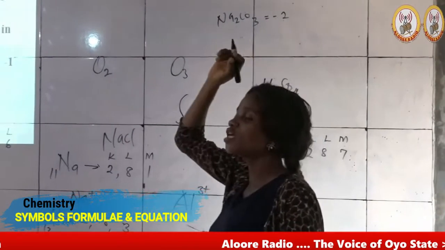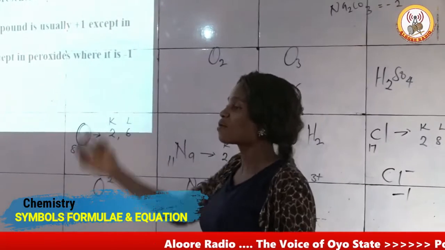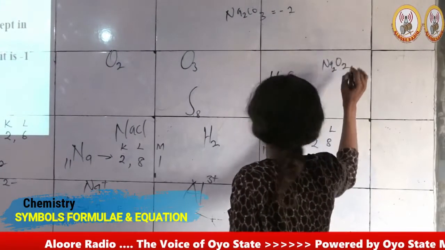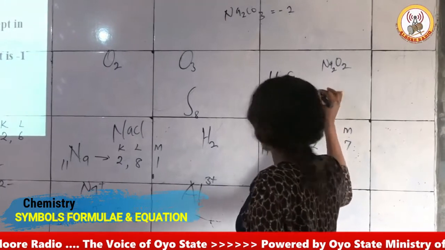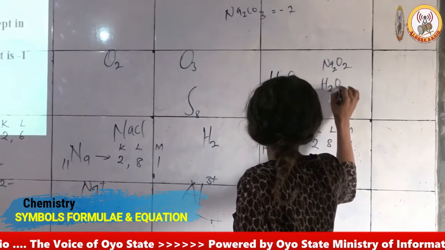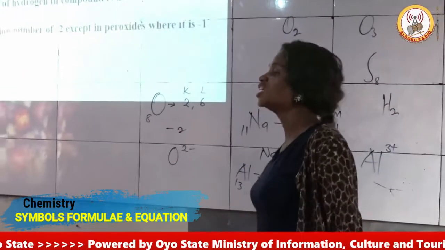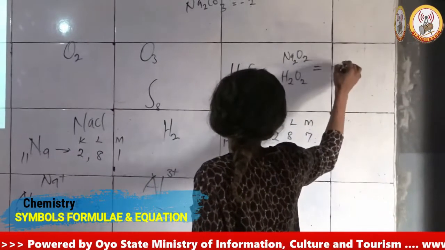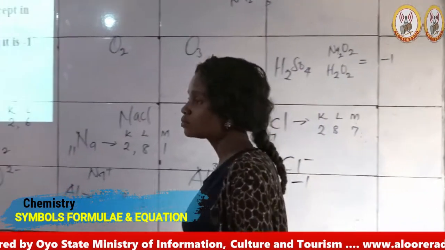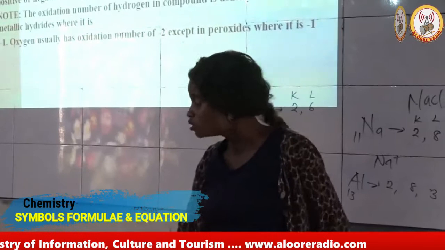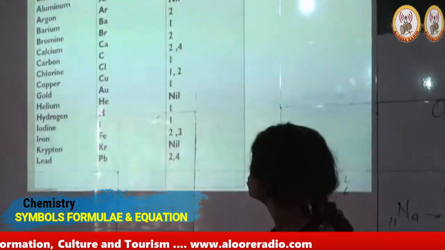But in situations where you have peroxides, like sodium peroxide, Na2O2, and hydrogen peroxide, H2O2, the oxidation number of oxygen there is -1, unlike in your binary compound where the oxidation number is -2.